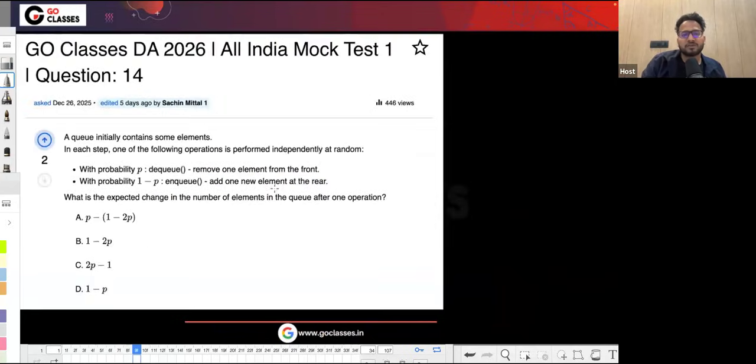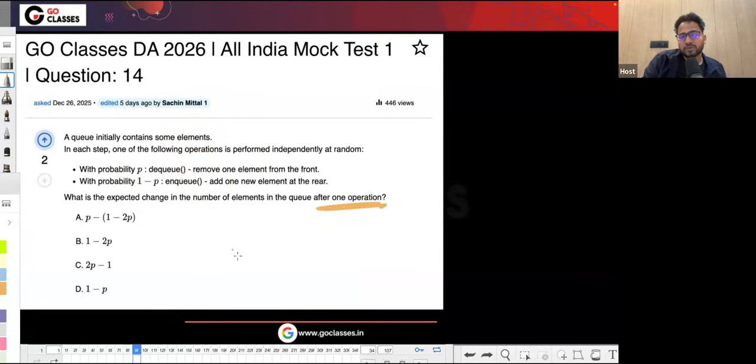Now let's see this question. This was an easy question only. They are saying the queue is initially empty, and then with probability p you will be dequeuing, and with probability 1 minus p you will be enqueuing. Dequeue means you are removing one element, enqueue means you are adding one element, right? What is the expected change in the number of elements in a queue after one operation? With probability p you can choose the DQ operation, and with probability 1 minus p you can choose the NQ operation.